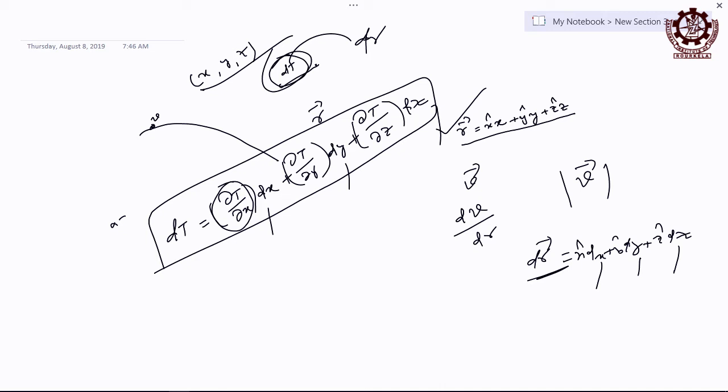Then can I express this scalar in terms of 2 vectors? From this expression, try to understand now. This expression tells it is a scalar quantity, right? But can this scalar quantity be expressed in terms of 2 vectors or not? You will get the same thing on the right hand side. Yes, right? Then what are these 2 vectors?